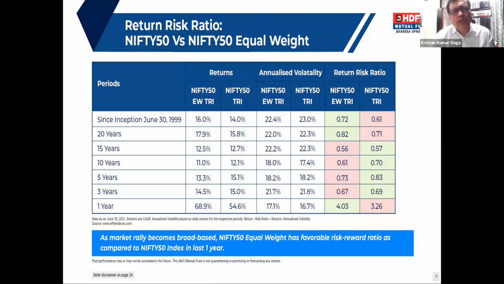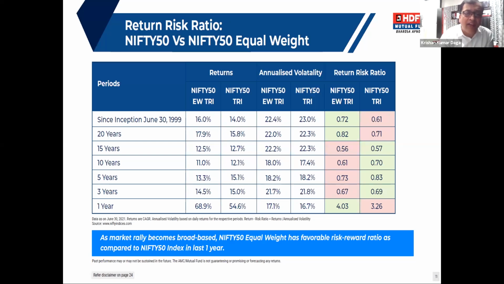This one slide is showing you the return risk ratio. Here we have taken different time frames, and I'll just take an example of one time frame. For example, on a 15 years time frame, your volatility is the same for the Nifty 50 equal weight index and the Nifty 50. That's the third row, 15 years, which is showing 22.2% and 22.3%. So the volatility is the same, but returns are also about the same, 12.5% and 12.7%.